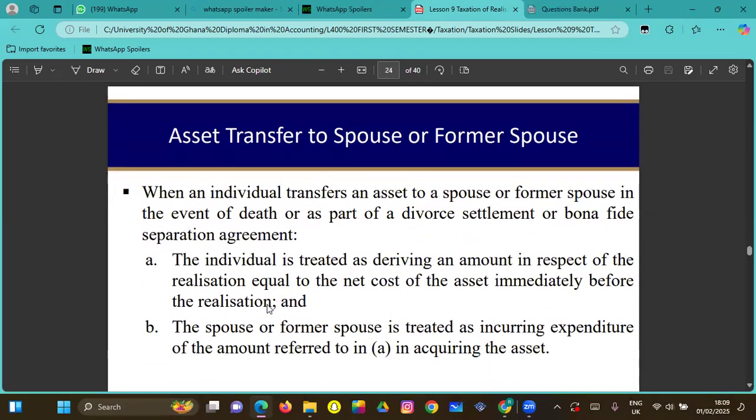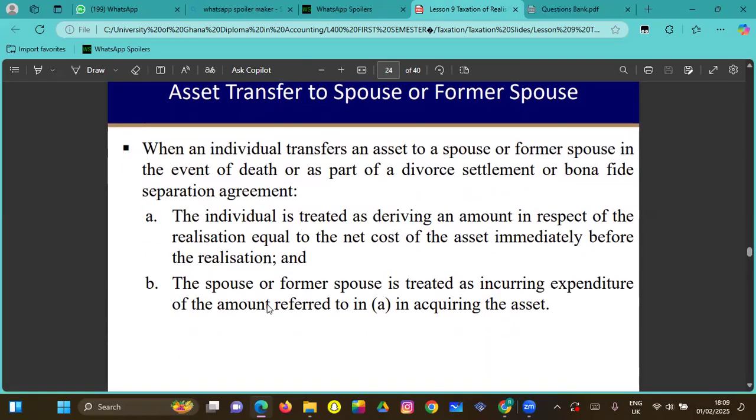So now let's look at the case where assets are transferred to a spouse or former spouse, right? When an individual transfers an asset to a spouse or former spouse in the event of death or as part of a divorce settlement or bona fide agreement or separation agreement, the individual is treated as deriving an amount in respect of the realization equal to the net cost of the asset.